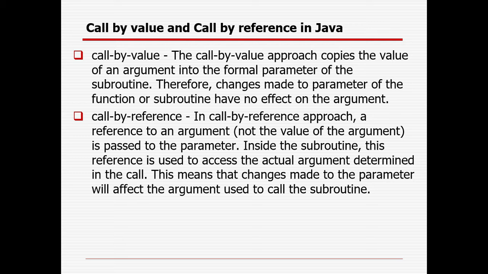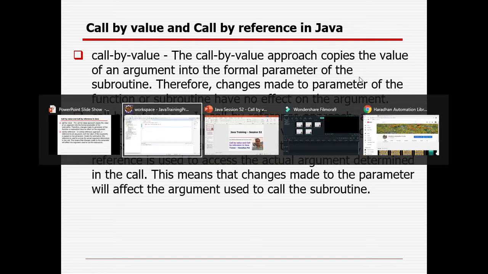That means you are creating a method or function in the class, and in the main method you want to change something and that will impact your original method argument. So that is the call by reference. The basic difference between call by value and call by reference is that for call by value, your original method will not get impacted, but for call by reference, it will also get impacted. I will show you with sample examples.